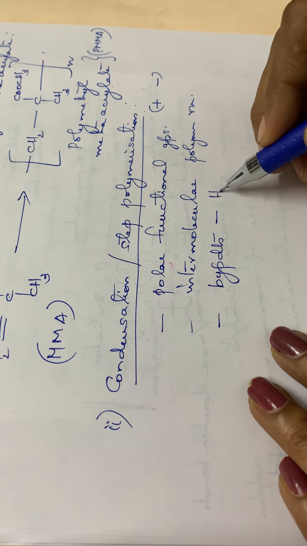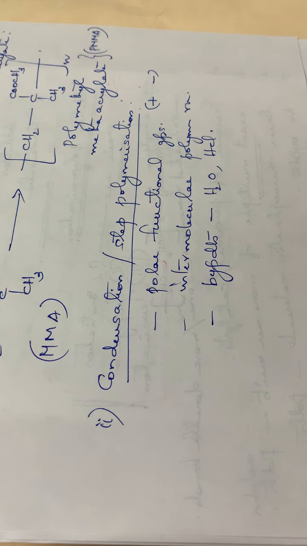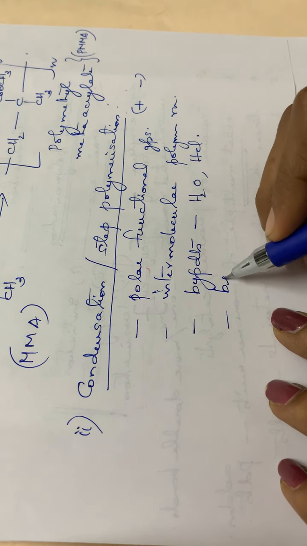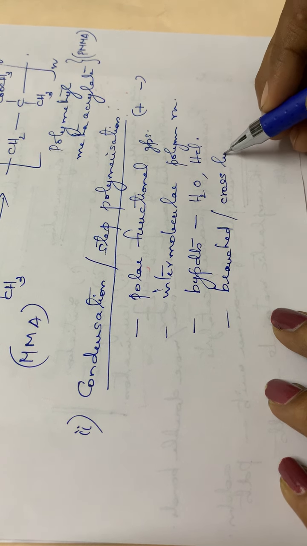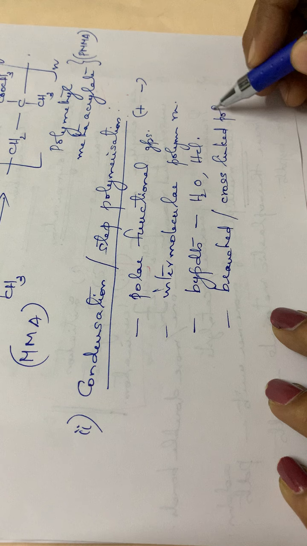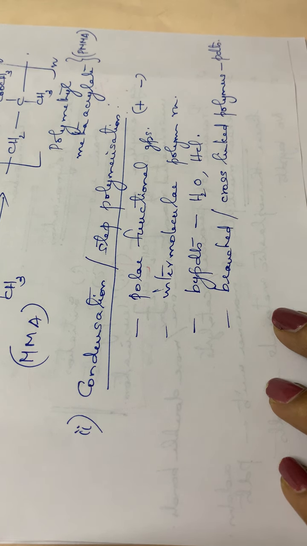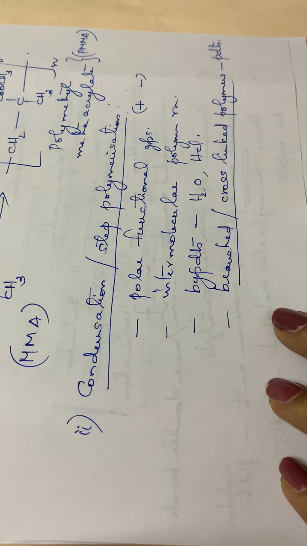Also, condensation polymerization results in the formation of branched or cross-linked polymers as the product, but in addition polymerization only linear polymers are obtained.